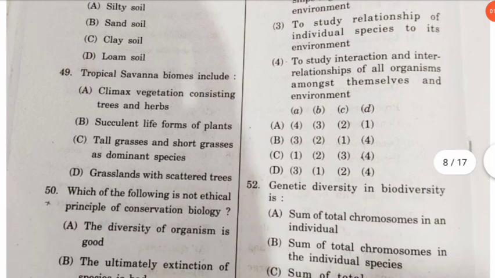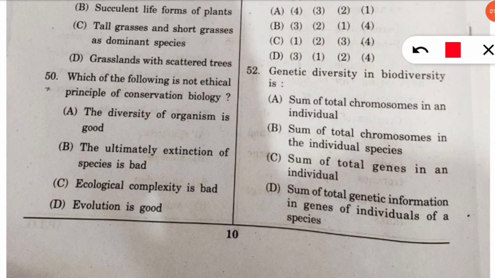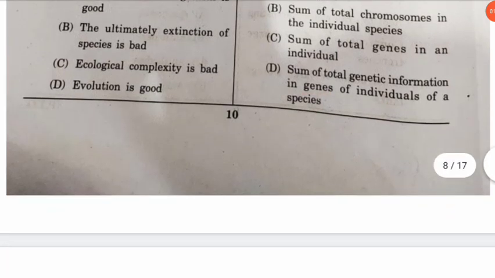Let's move to the next question. The next question is on your screen. The question is, genetic diversity in biodiversity is known as what? So it is asking about genetic diversity, and here the correct option will be, it is the sum of total genetic information in the genes of individuals of a species. So that is called as genetic diversity in biodiversity.